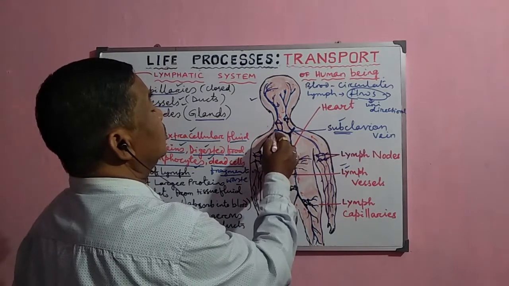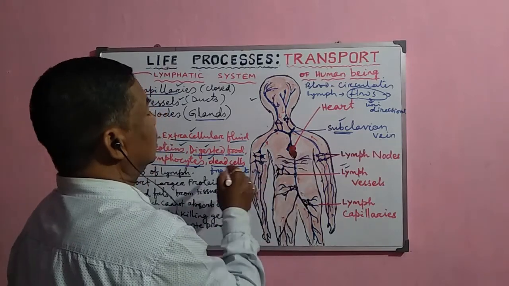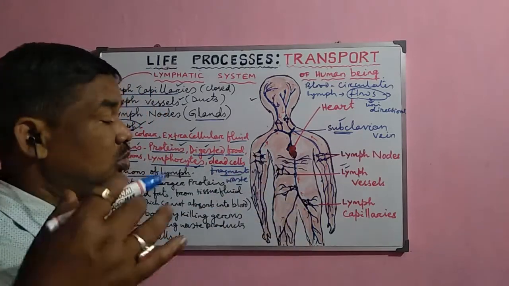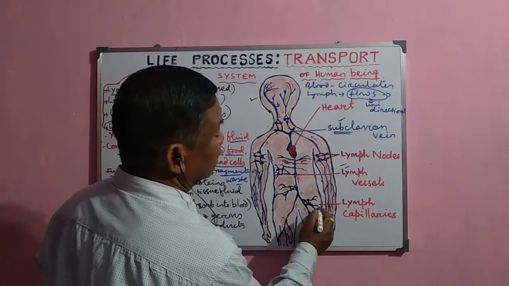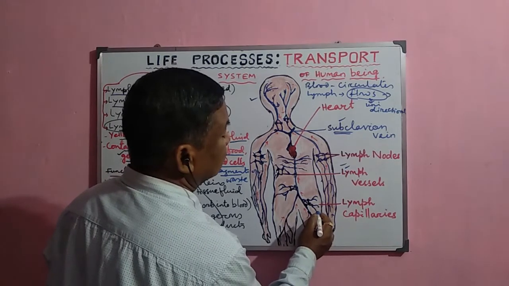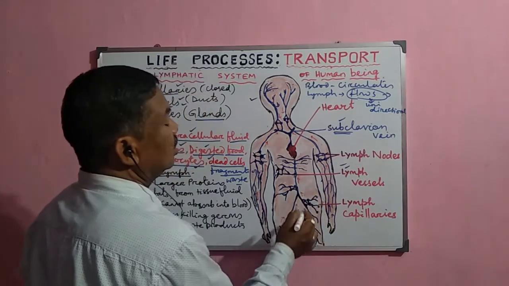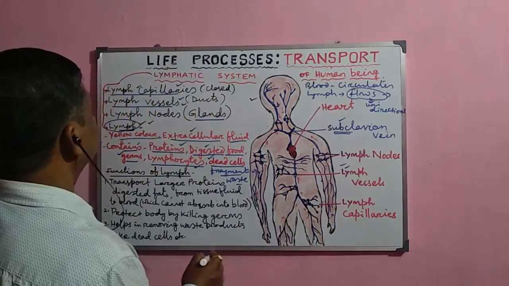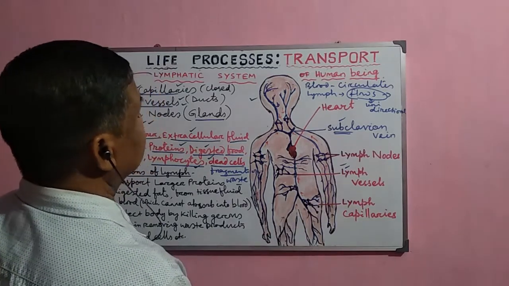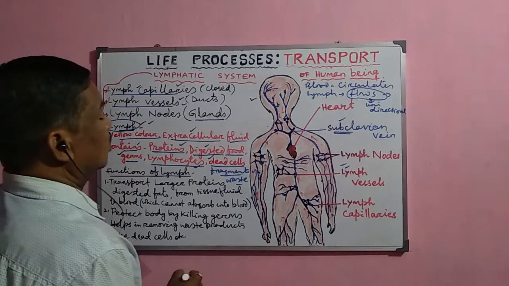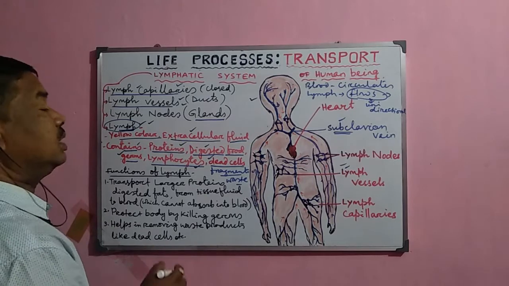Look at here, and this subclavian then transports the blood to the heart, and all the material has now reached the blood circulation and is transported throughout the body. Now look at the lymph capillaries. These lymph capillaries are closed at the end, so that they cannot absorb directly from the tissue fluid, but they absorb into the lymph circulation. Now the capillaries combine or supply the material to the lymph vessels.